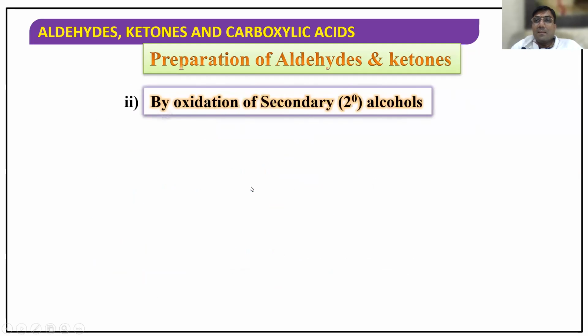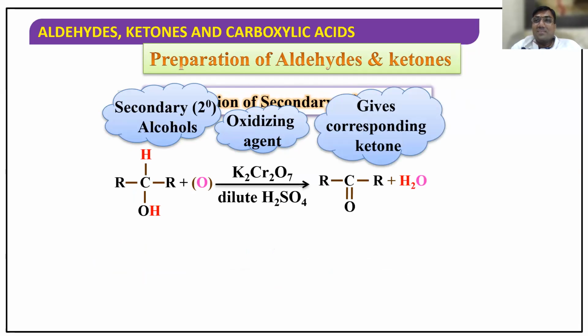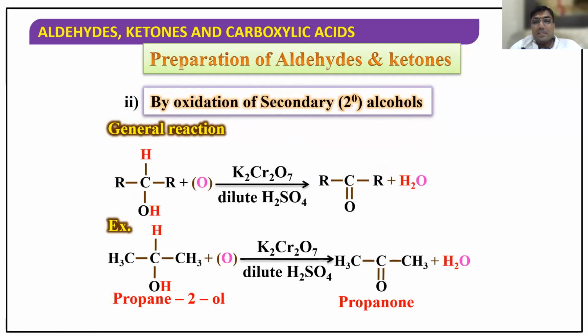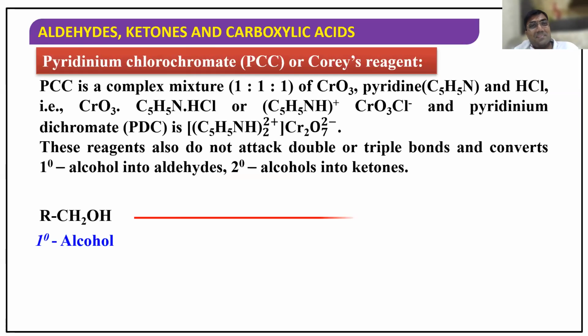Now, secondary alcohols on oxidation give ketones. Primary alcohols always give aldehydes. Secondary alcohols will give the corresponding ketone. Take this alcohol, propan-2-ol, and heat; here also decolorization takes place. That is the dichromate test. Tertiary alcohols will not give this test. Be careful: no oxidation takes place.